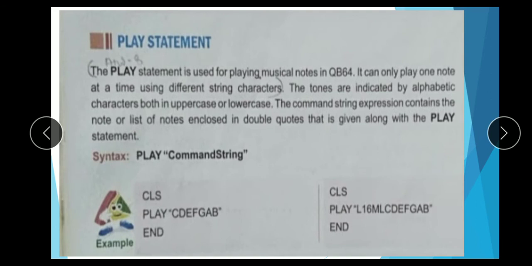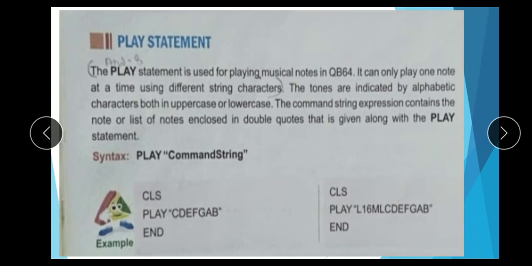Play statement. The play statement is used for playing musical notes in QB64. It can only play one note at a time using different string characters. The tones are indicated by alphabetic characters, in either uppercase or lowercase. The command string expression contains the note or list of notes enclosed in double quotes, given along with the play statement.